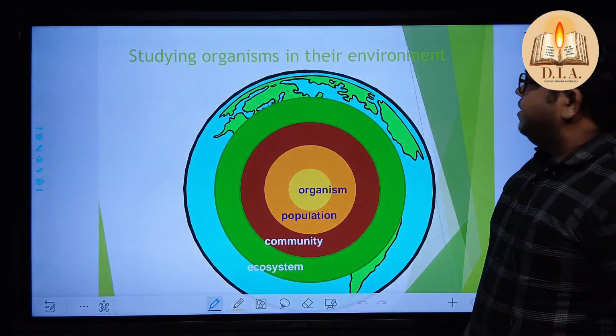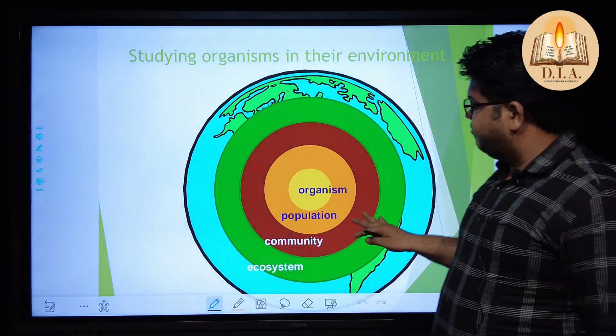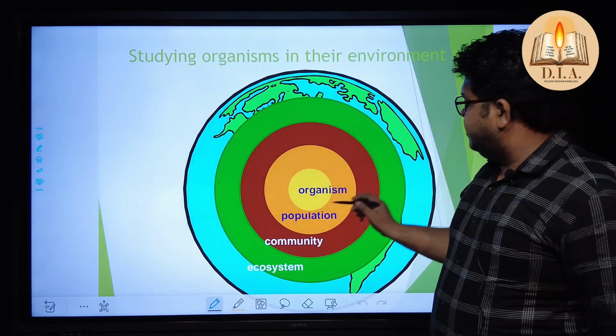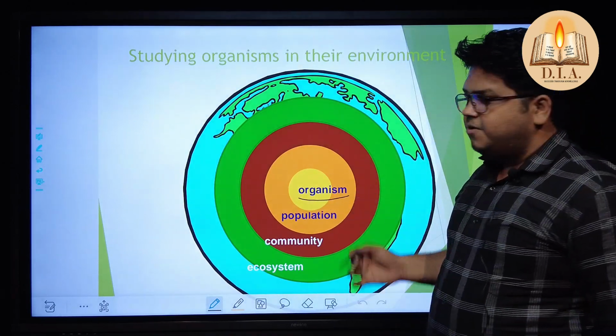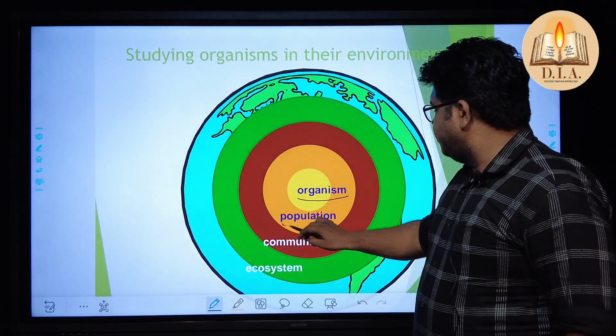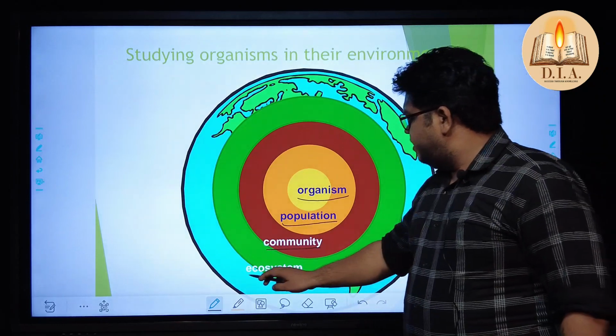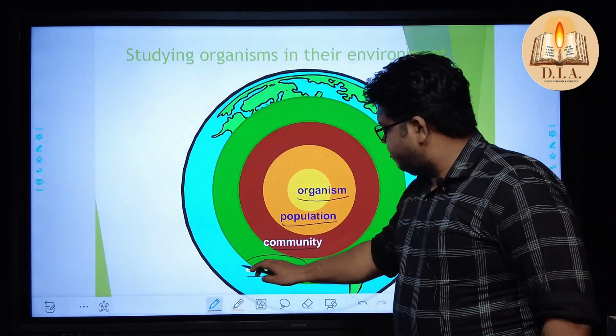Next, see this globe. We have this globe aligned here. Why? Because you need to understand this organism. What is an organism? And what is a population? And how does the community evolve, and then an ecosystem forms?